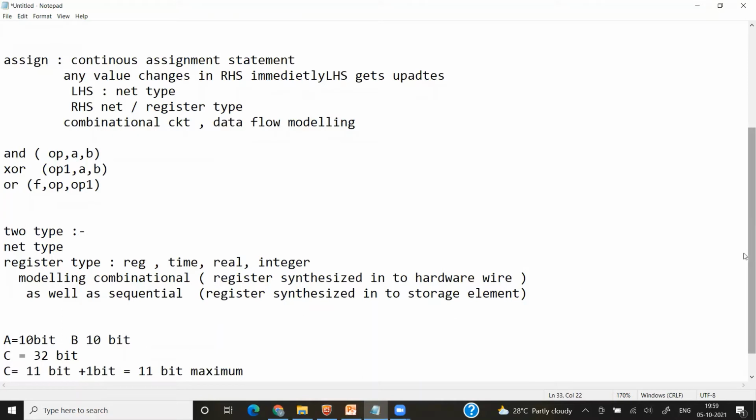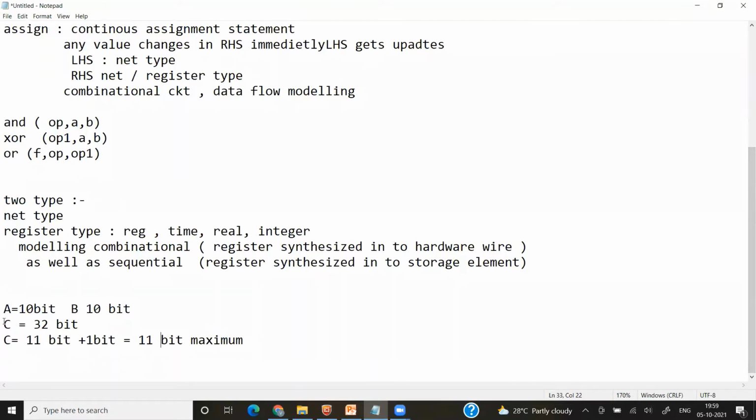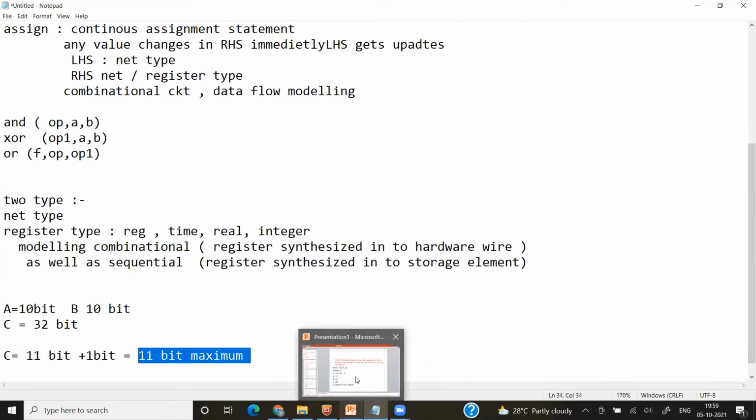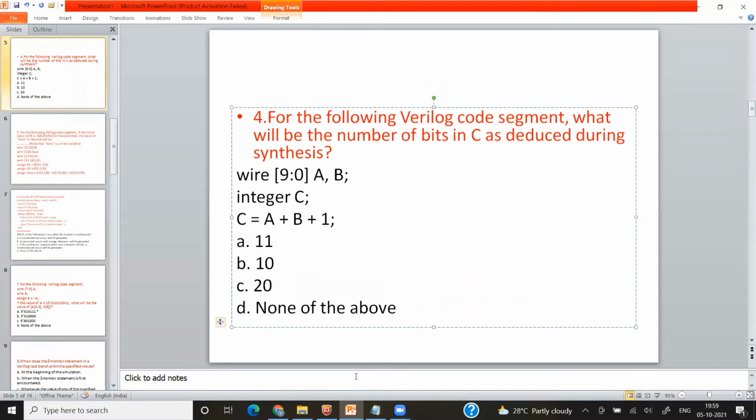Now just think: I have defined that my C size is 32 bits, but it is using only 11-bit values. After synthesis, remember your tool has optimization capability. Whichever bits are not used, it will simply terminate. So C is 32 bits, but I am using only 11 bits, so after synthesis my C size will be only 11 bits.